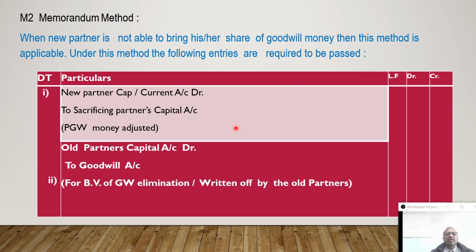When the new partner is not able to bring his share of goodwill money, admission is still possible. But ultimately the incoming partner's capital, how much he contributed, will be indirectly decreased, because he is not able to pay his goodwill money to compensate the sacrificing partners. So the incoming partner's capital account will be debited and the sacrificing partners' capital will be credited.